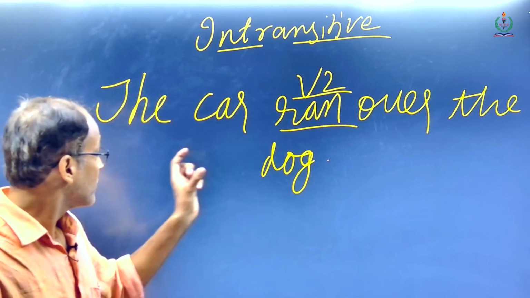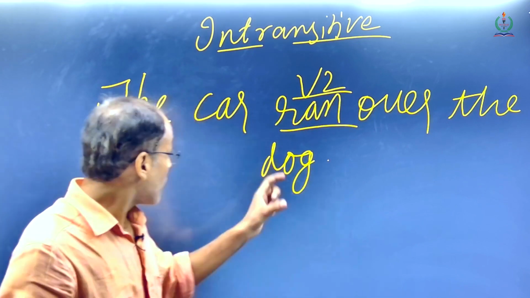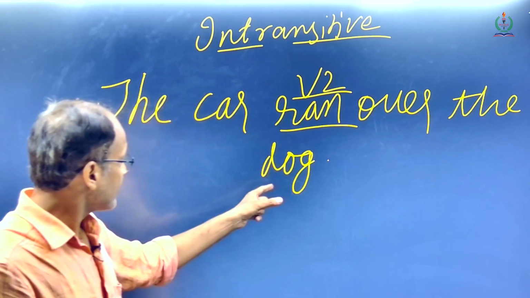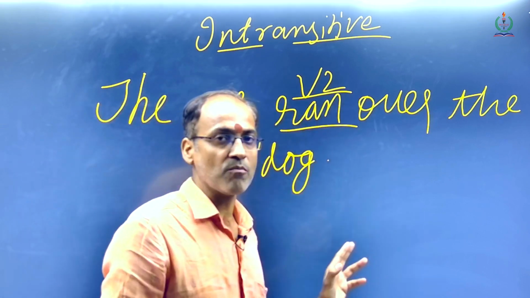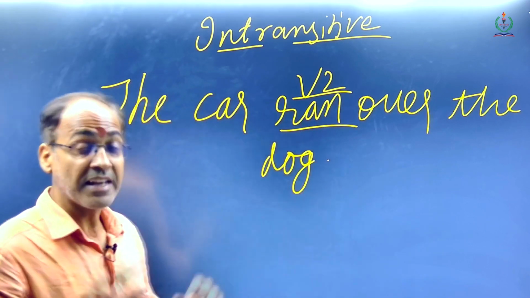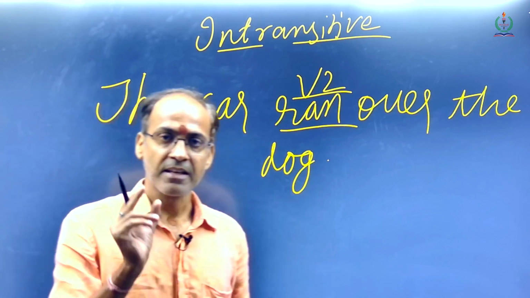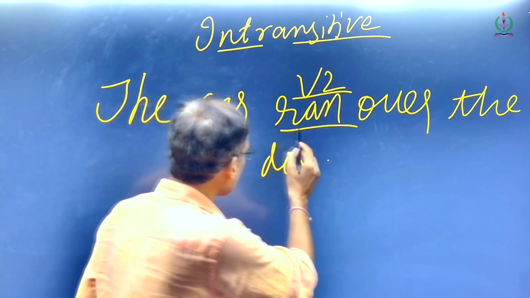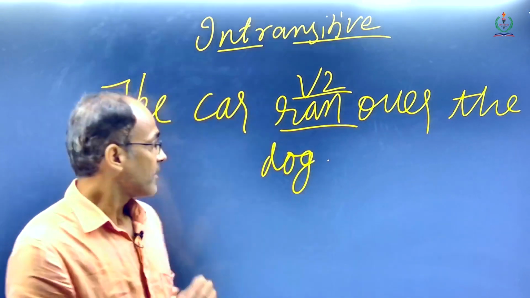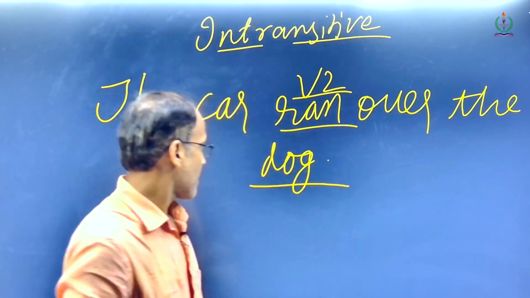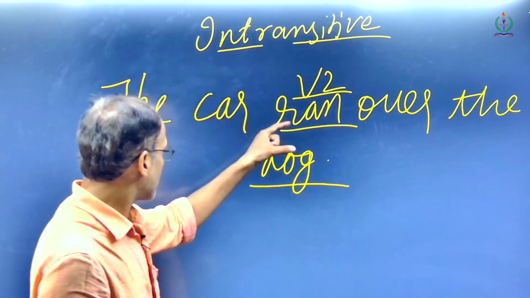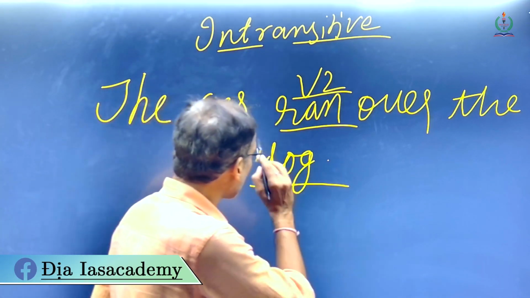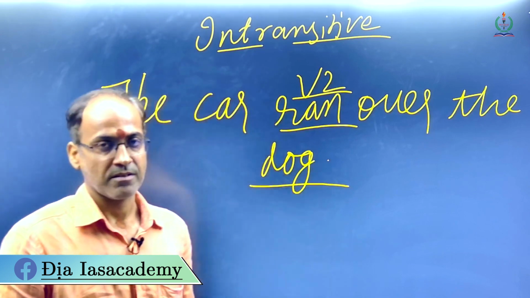So the dog was run over by the car. Hence, since this verb has a passive voice form, this is a transitive verb. He ran past me. Here ran is an intransitive verb, but in the car ran over the dog, the dog is the direct object of the action done by the subject, which is the car, and so here the verb is transitive in nature.